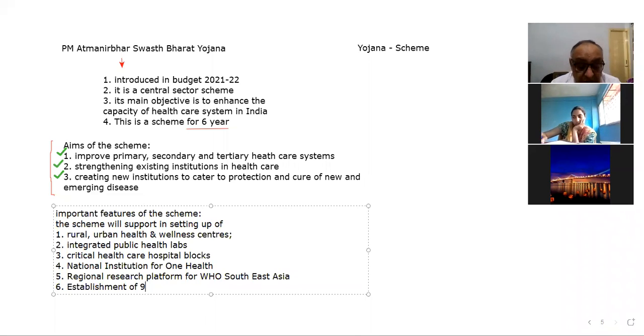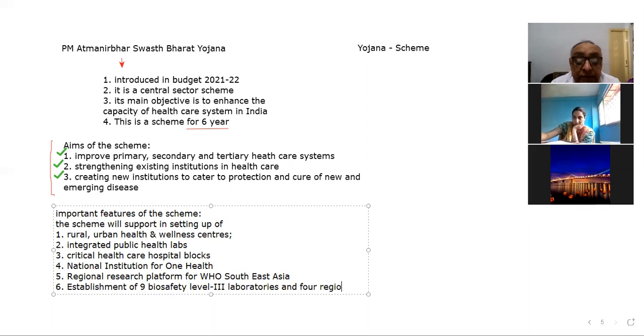And the next point is the establishment of 9 biosafety level 3 laboratories, bio 3 laboratories, and 4 regional centers of the National Institute of Virology.